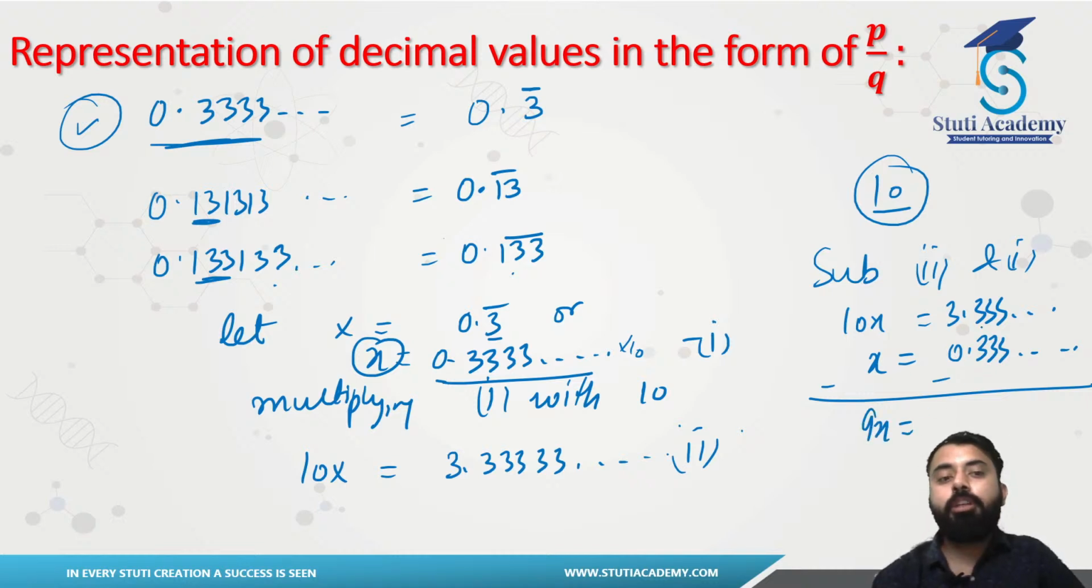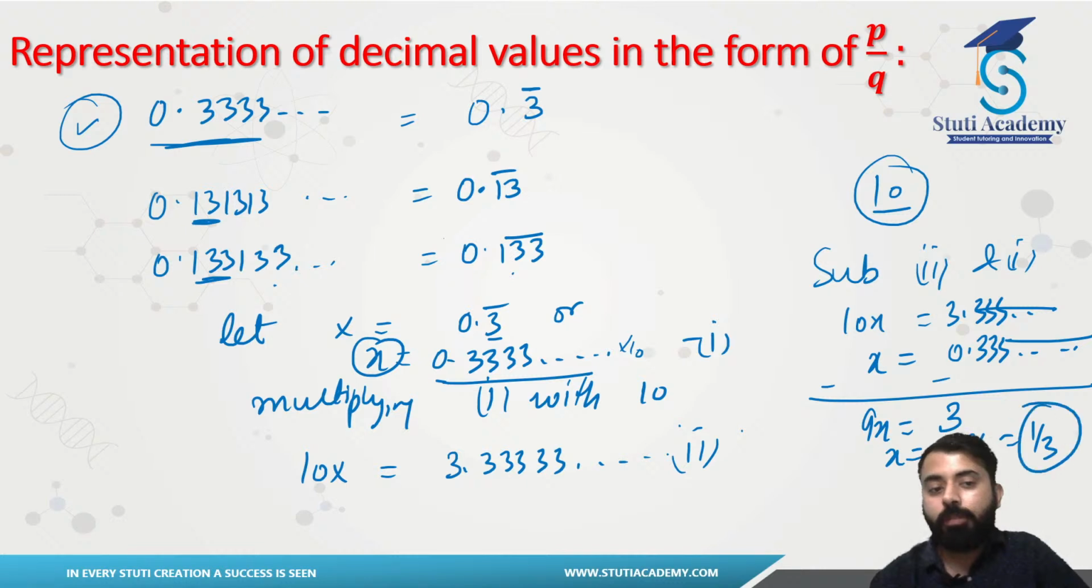Now you see, 3.333 and so on, subtracting 0.333 and so on, this portion will be cancelling out. You will just be having a 3, and your x will be 3 by 9, which is 1 by 3. So in short, you have your answer, which is 1 by 3. I hope you have understood the case here, right?